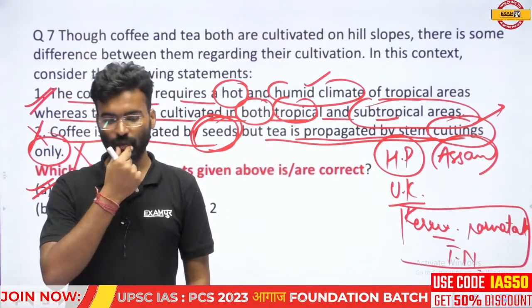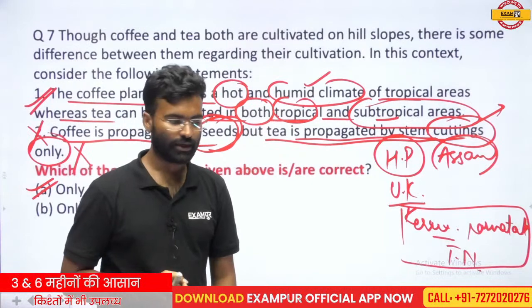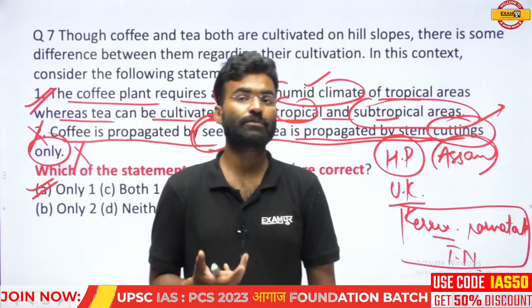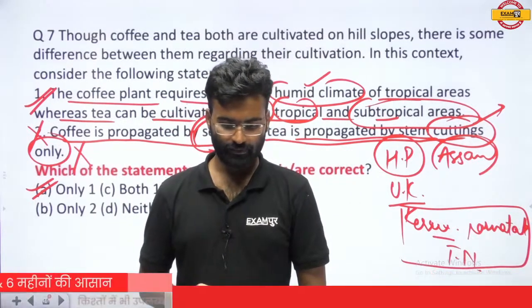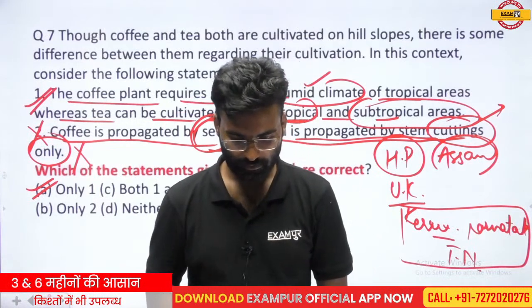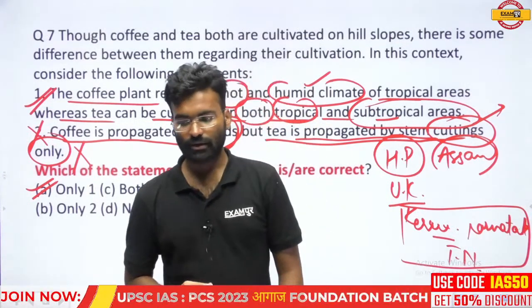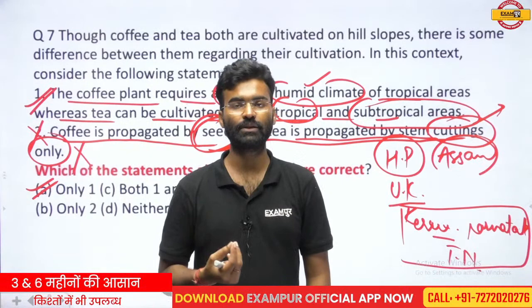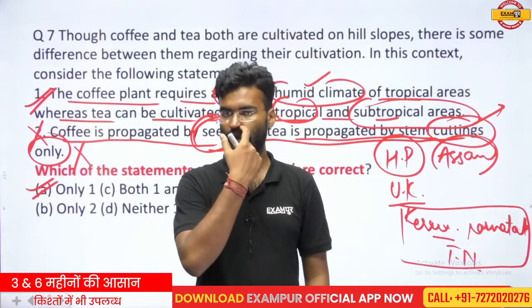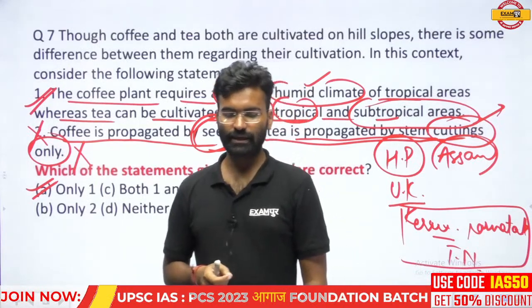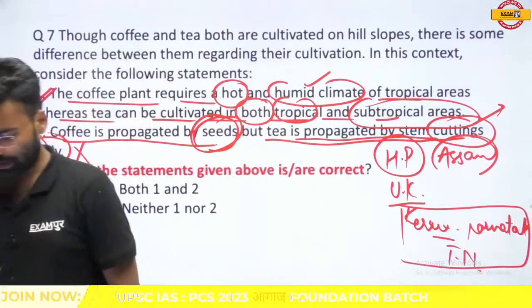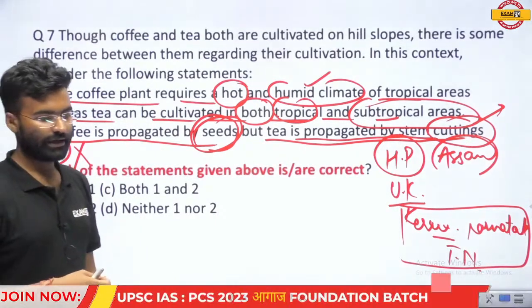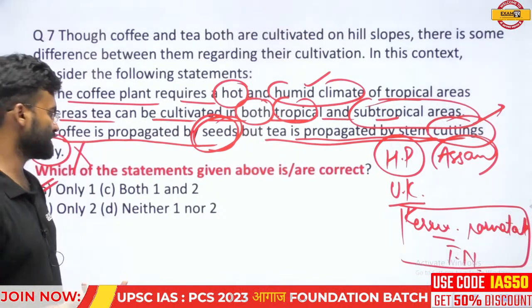And one homework I am giving you: you should find out through which process the best quality of the coffee beans is found. Which animals, through which process, is the best quality of coffee beans or coffee seeds found? Okay, so find out this thing. The most expensive coffee of the world is obtained through which process? Find out this.